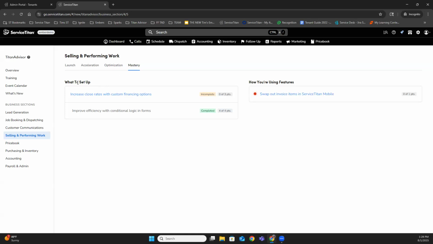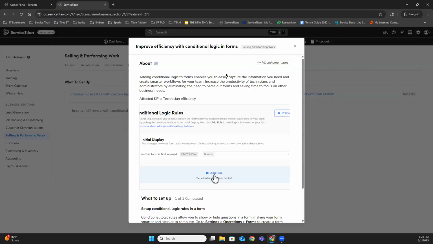Today's feature is on the left side in the what to set up section. Let's look at improve efficiency with conditional logics in forms. You can see it's completed in my account, and I've earned a total of 4 points. Let's open this up. The first thing I usually check out is what customer types are affected by this feature. And you can see in this case, all customer types are affected.